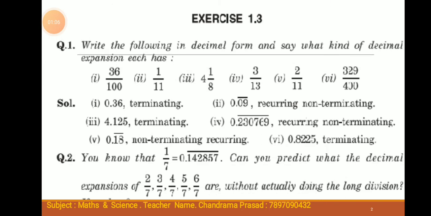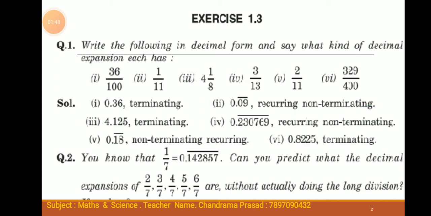So, start Exercise 1.3. Question number 1. Write the following in decimal form and say what kind of decimal expansion each has. First, 36 divided by 100. Second, 1 divided by 11. Third, 4 and 1 by 8. Fourth, 3 divided by 13. Fifth, 2 divided by 11. Sixth, 329 divided by 400.